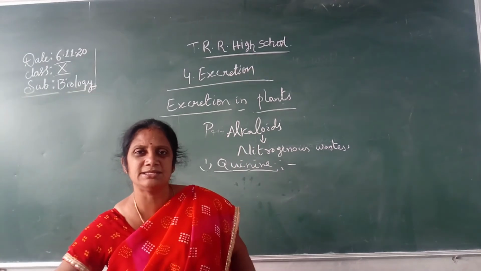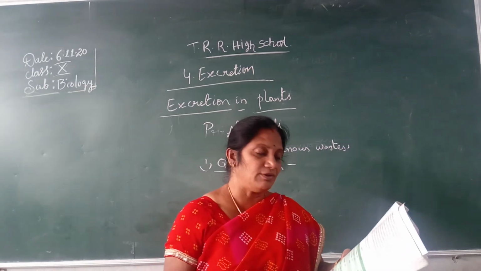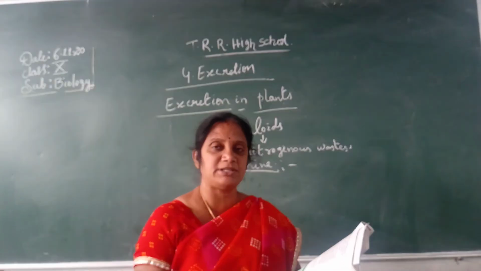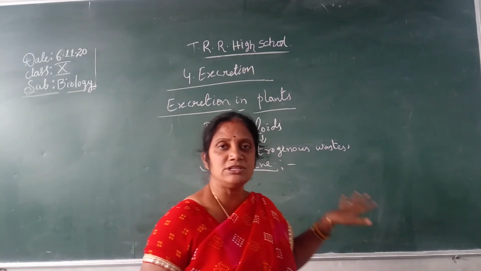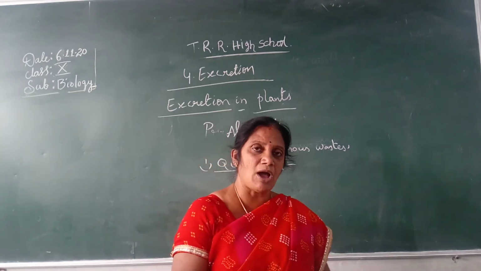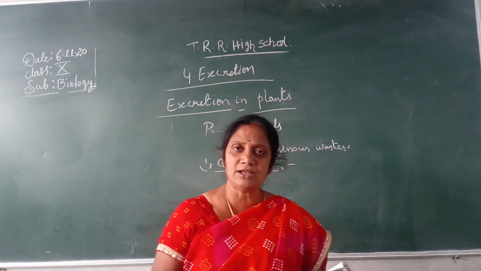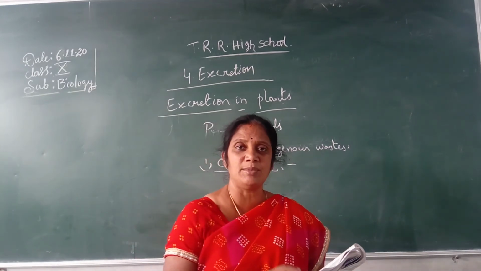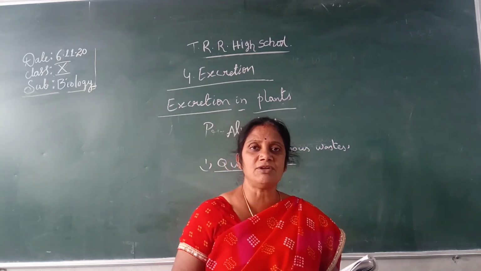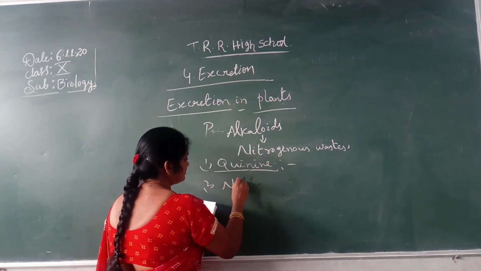I am not writing anything, I will simply say it, just listen. Quinine: the plant is Cinchona officinalis, and the part where the nitrogenous wastes, the alkaloids, are stored is the bark. How is it utilized? It is an anti-malarial drug. Till now they use this quinine chemical to cure malaria, malarial fever. The second one is nicotine.